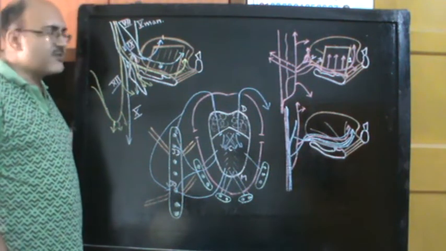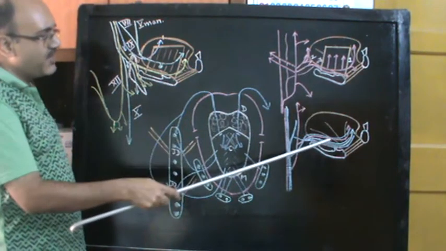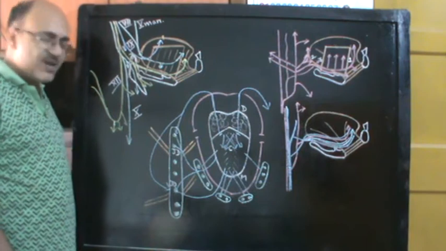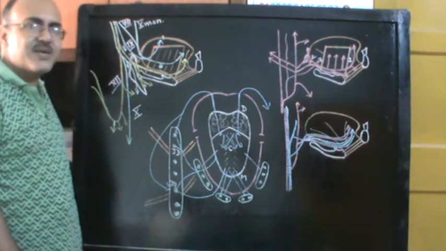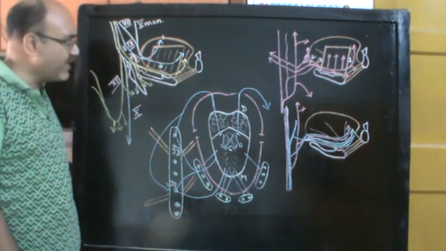Now in this series of pictures we are going to look at the nerve supply, arterial supply, venous drainage and lymphatic drainage of the tongue. We have left out development for the time being because otherwise this class will be unnecessarily prolonged, and we will study development in some subsequent class.